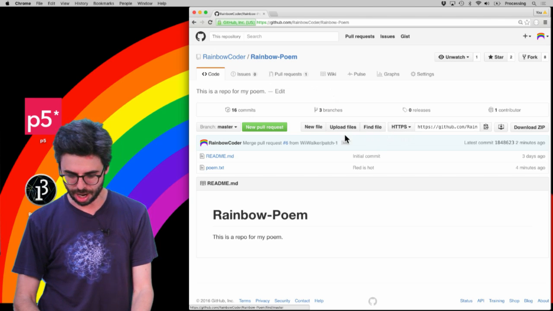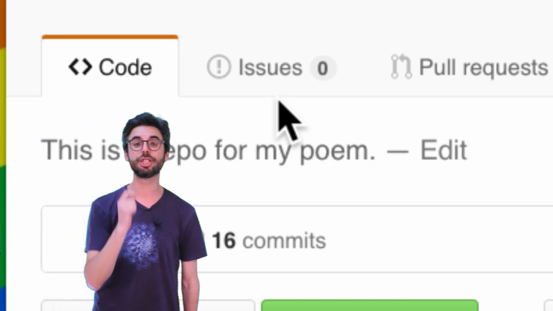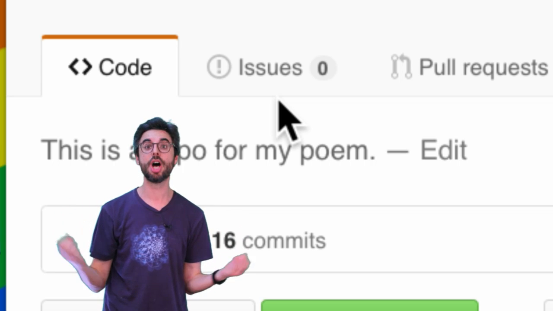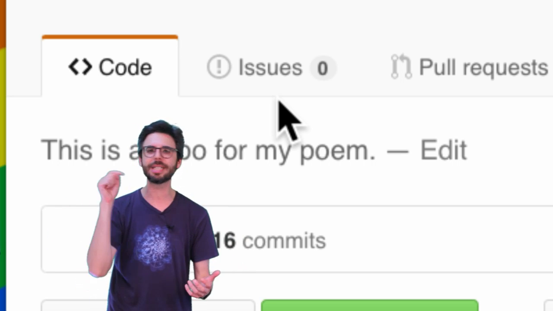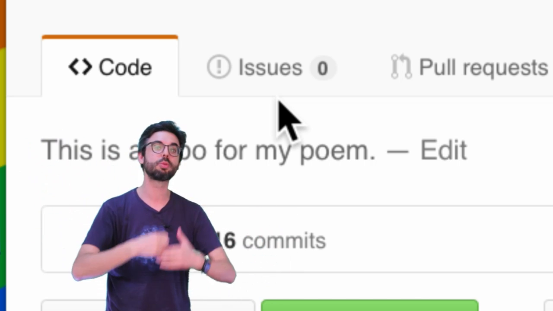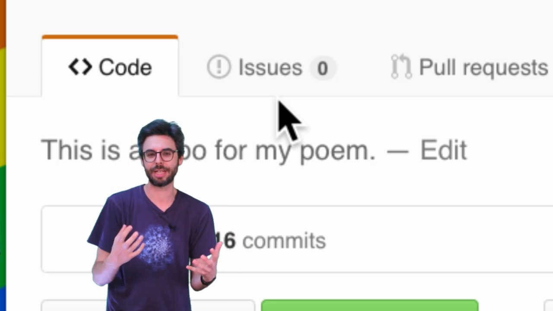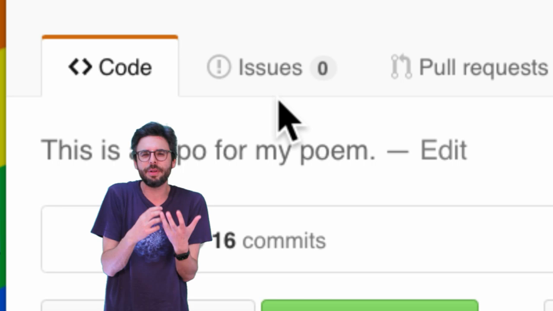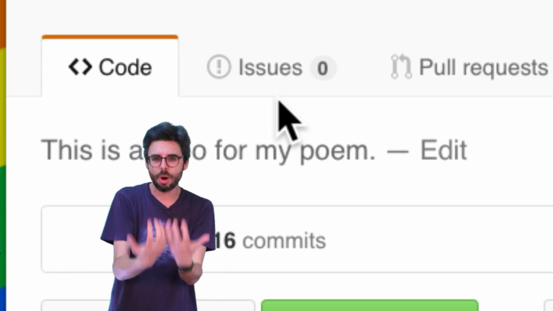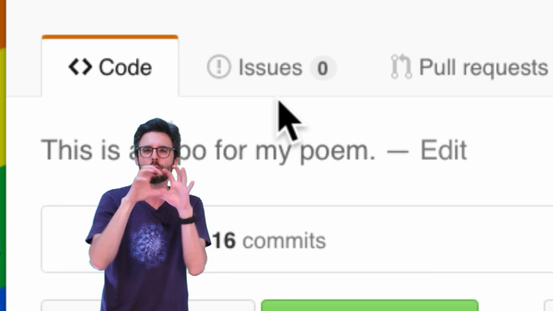There is a button here, a link up here called Issues. Issues is a place to leave a comment about a project. This can be a variety of things. It can be, I found a bug. When I press this button on this app, the whole thing crashes. Or it can be, I noticed that this word was misspelled. You can also use issues to have feature requests or to ask questions. In general, GitHub issues are not really meant for the types of things you might find on a programming help forum. They're more specific questions and issues and bugs and feature topic discussions around a particular project.